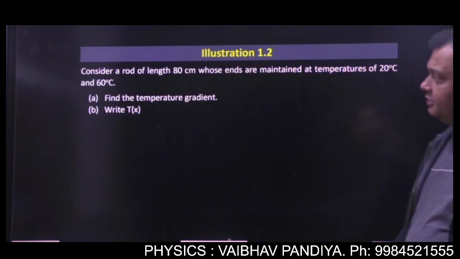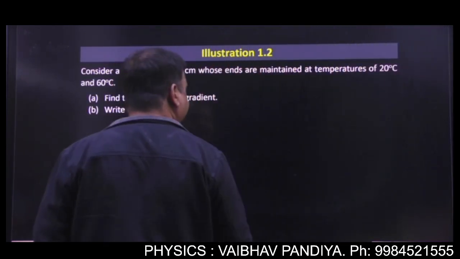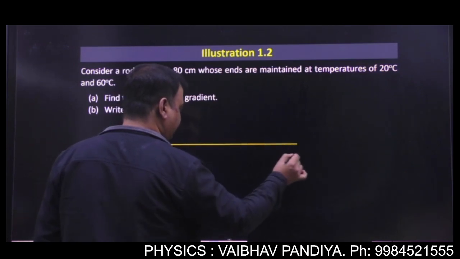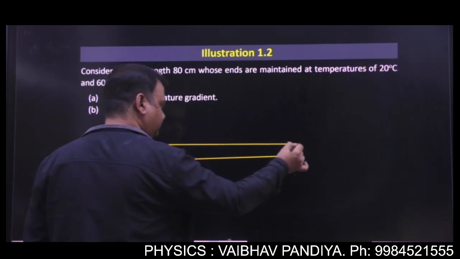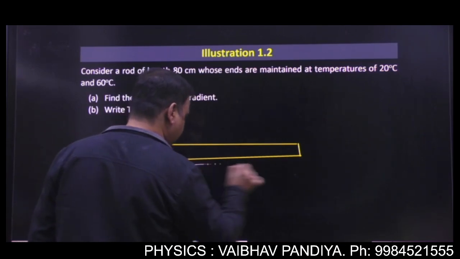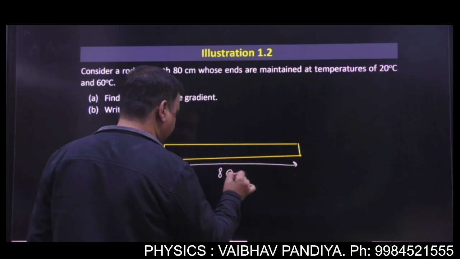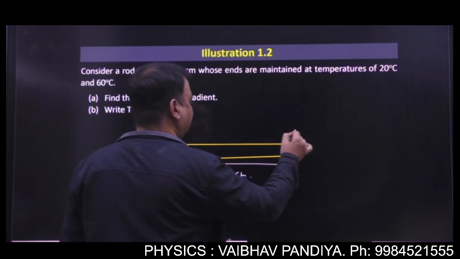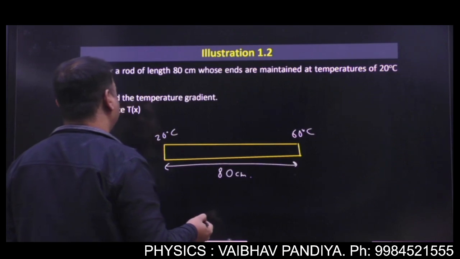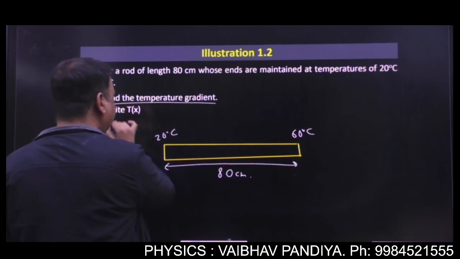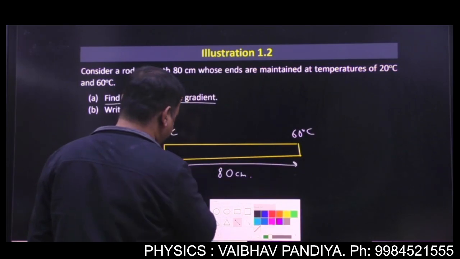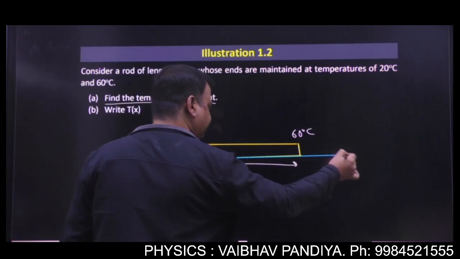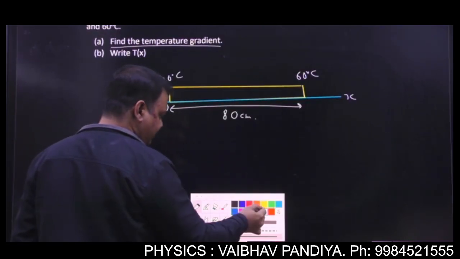So see the next problem. Consider a rod of length 80 centimeter whose ends are maintained at temperature of 20 degree and 60 degree. Okay. So we have a rod of length 80 centimeter, and this temperature is 20 degree, and this is 60 degree. First we have to find the temperature gradient, then we have to write temperature as a function of x. Suppose it is given in the problem, this is origin and this is x. Okay. So let's see the temperature gradient.